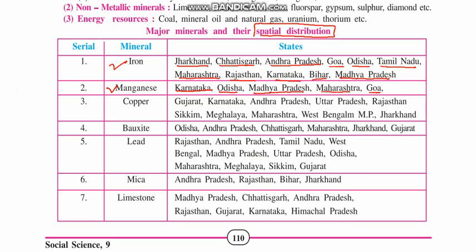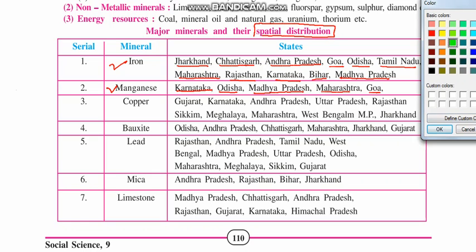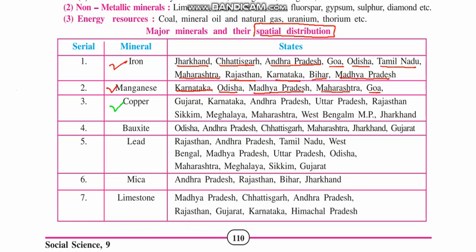The next one is copper. Copper is used by us in day-to-day life. Copper is available in Gujarat, Karnataka, Andhra Pradesh, Uttar Pradesh, Rajasthan, Sikkim, Meghalaya, Maharashtra, West Bengal, MP, that is Madhya Pradesh, and Jharkhand.